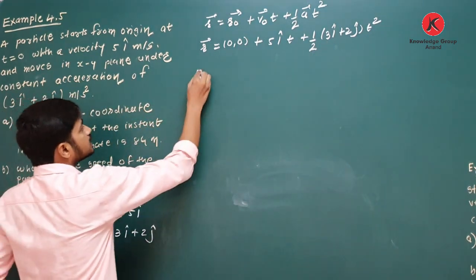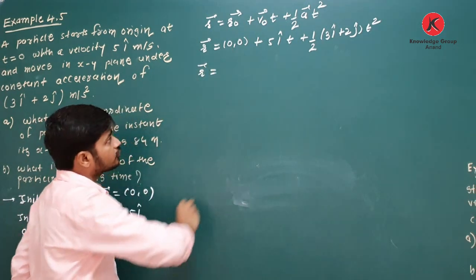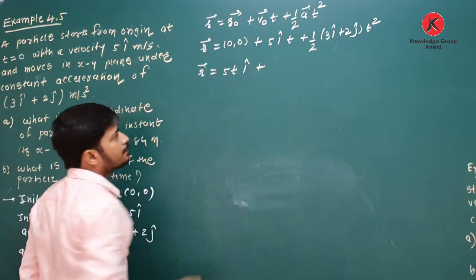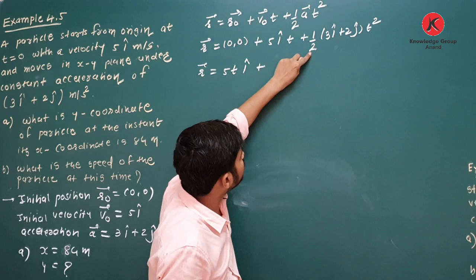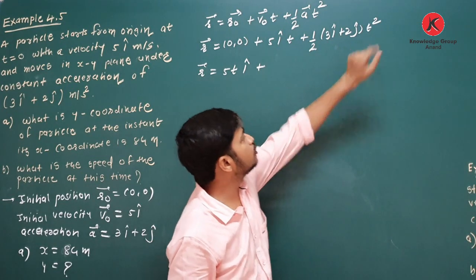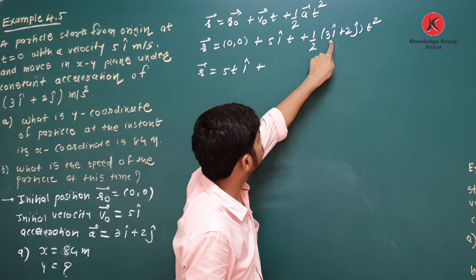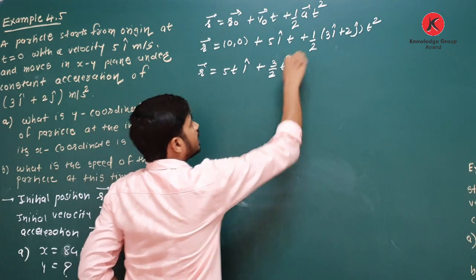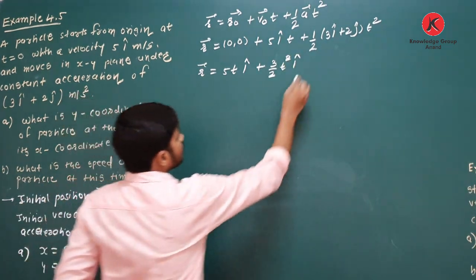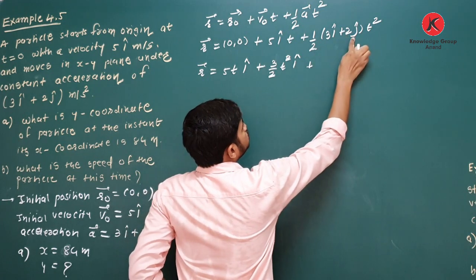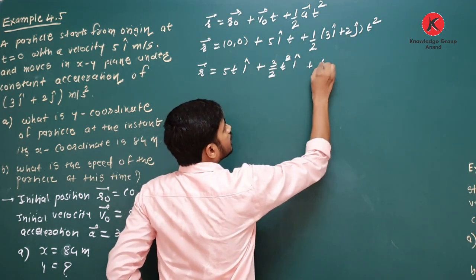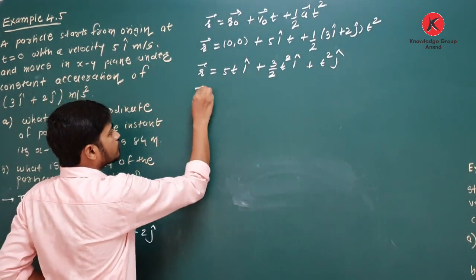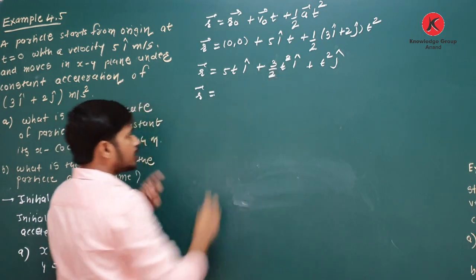So I can write this as R is equal to, I will not write R0, 5t i caret plus, now see the next step, 1 by 2 into 3i into t square. I can write this as 3 by 2 t square i caret, any doubt? Okay, plus 1 by 2 into 2j t square. This 2 and 2 cancel, so it is only t square j. Clear about this?